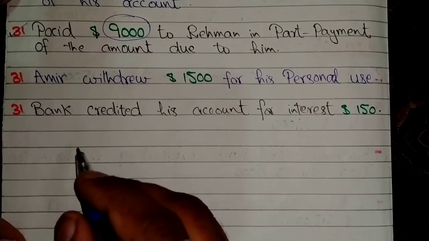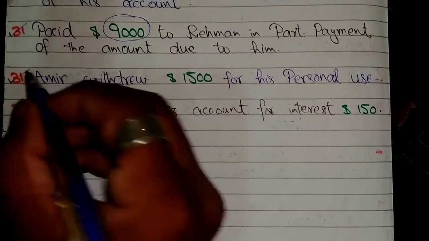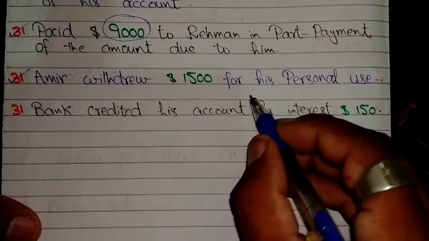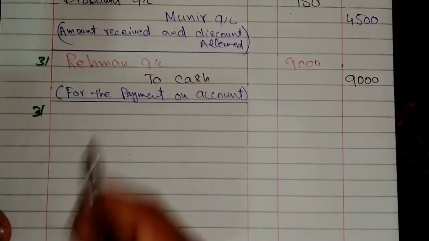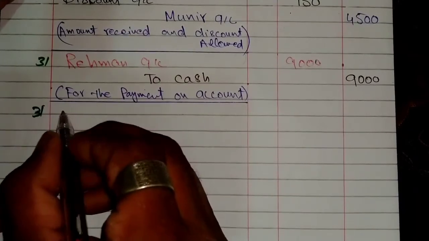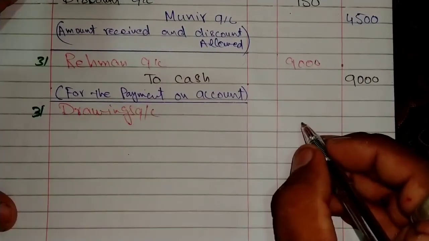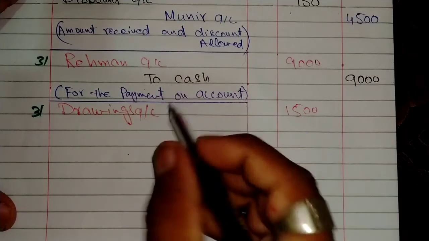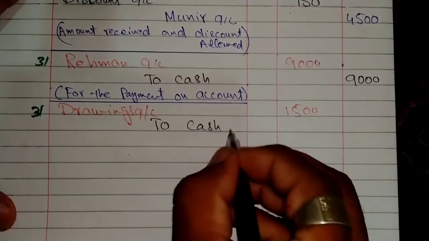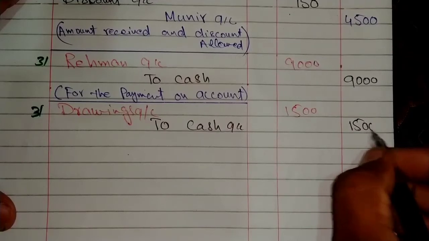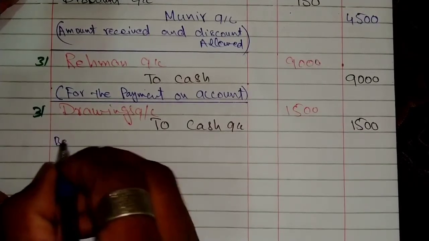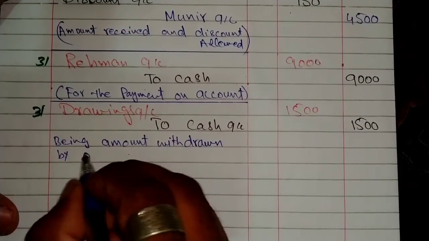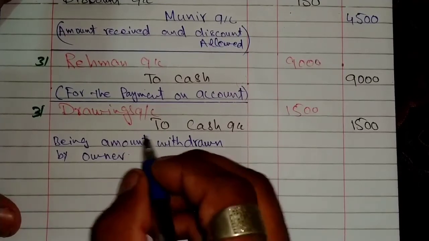The fourth transaction on 31st January: Mr. Amir withdrew $1,500 for his personal account. The entry will be on 31st January, drawings account will be debit with amount $1,500 and cash account will be credit $1,500, with description being amount withdrawn by proprietor or owner of the business for personal use, right?